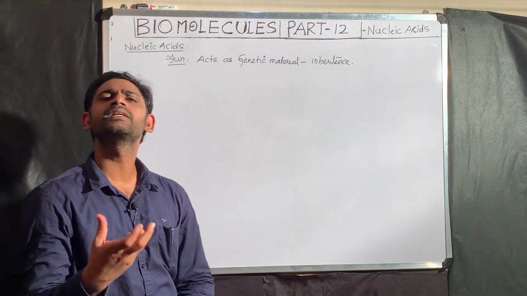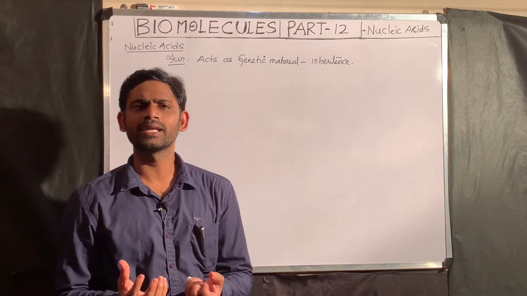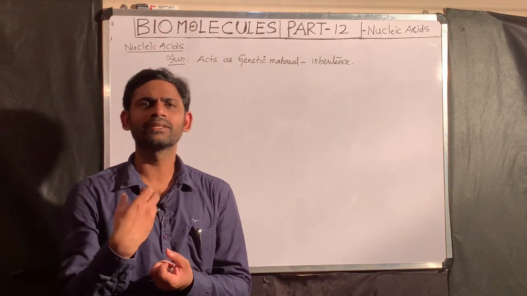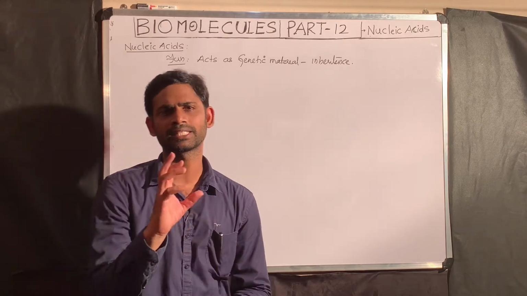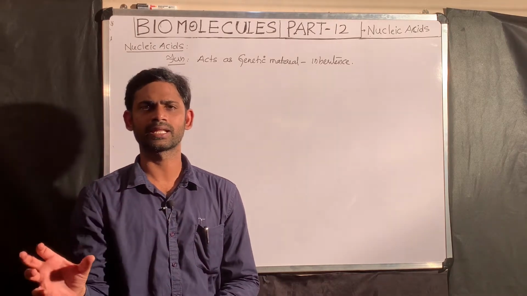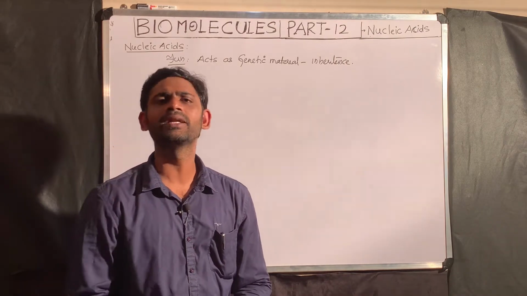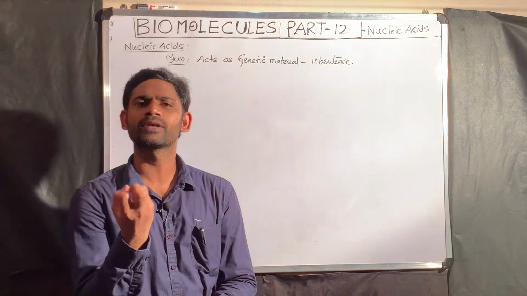Actually, what is the meaning of genetic material? Genetic material is a carrier of information. So what is the information? The information is about the proteins. That I will explain in the molecular basis of inheritance. Here I am telling nucleic acid acts as a genetic material. Genetic material means storage of information.